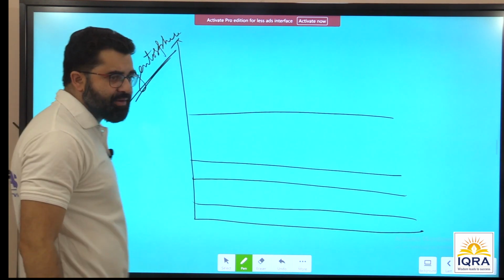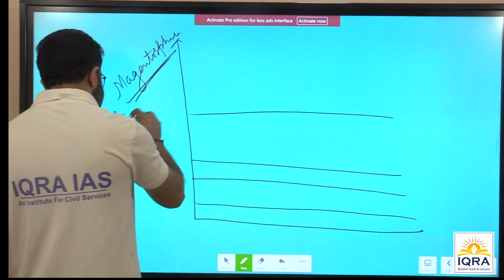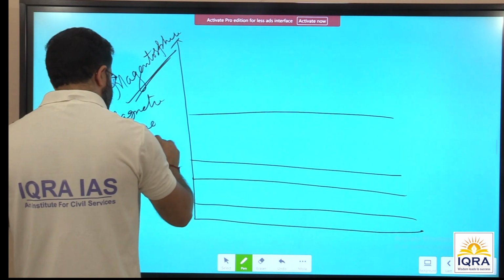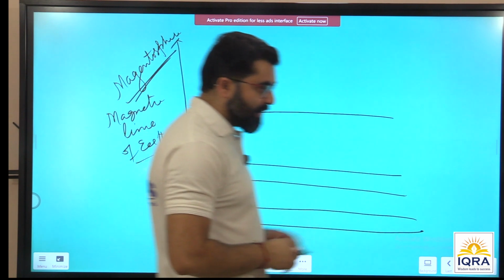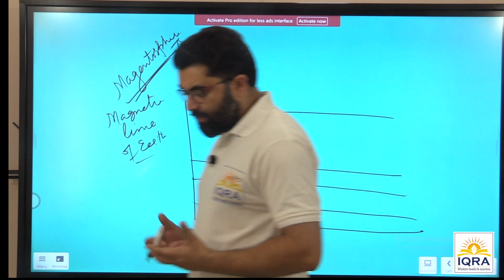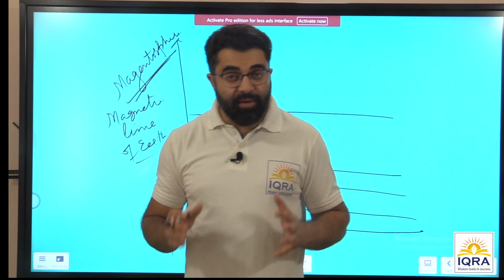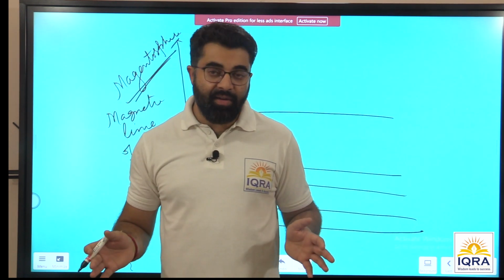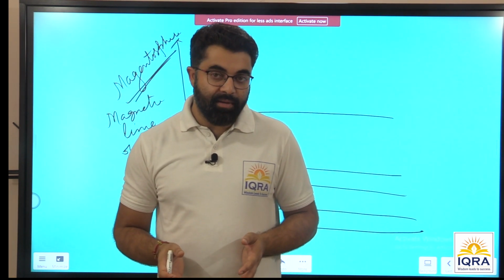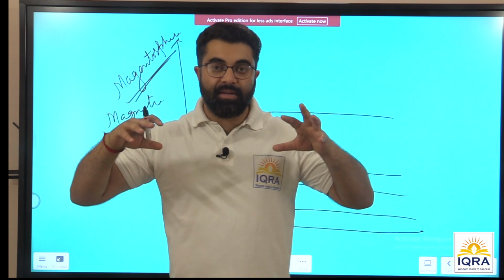Magnetosphere. What is meant by magnetosphere? It is the layer up to which the magnetic lines of Earth reach. See, Earth is a huge magnet. We often say gravity, to refer to gravity we say the Earth is like a magnet, it attracts everything. Fine, that's gravity. But it is also like any other magnet, having a magnetic north pole and a magnetic south pole. Earth also has its magnetic north and magnetic south. And like any other magnet, there are magnetic lines from the north pole of Earth to the south pole of Earth.